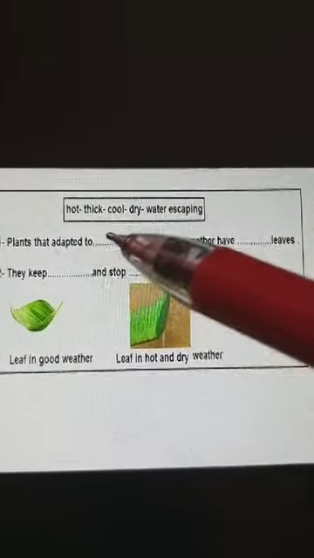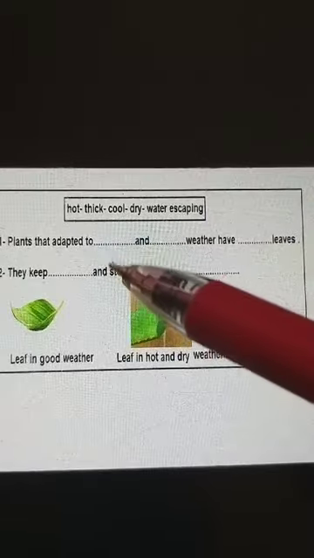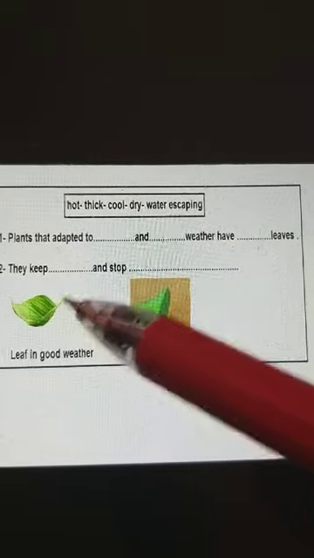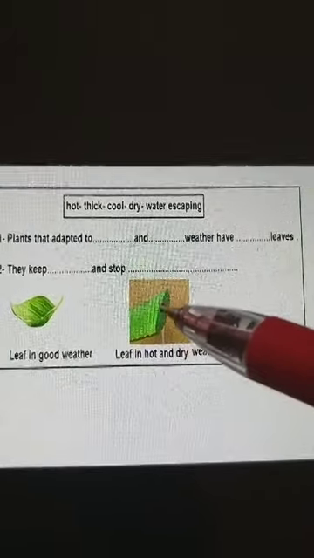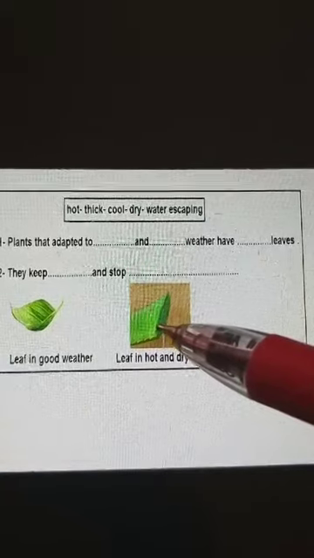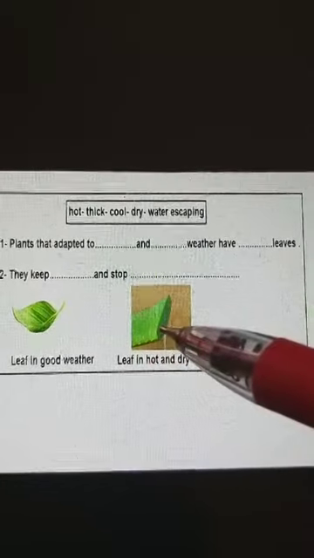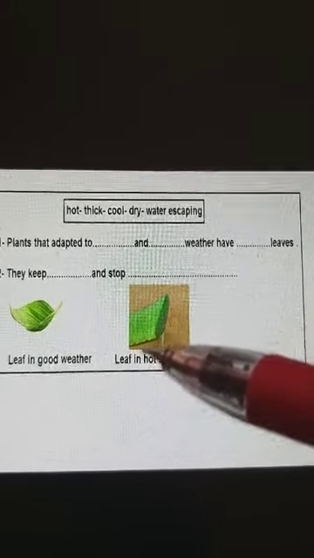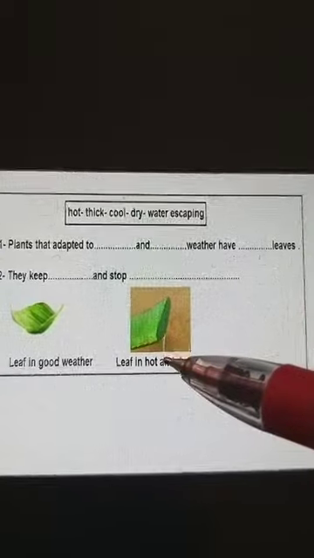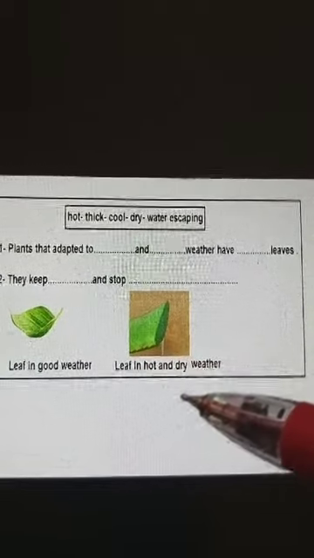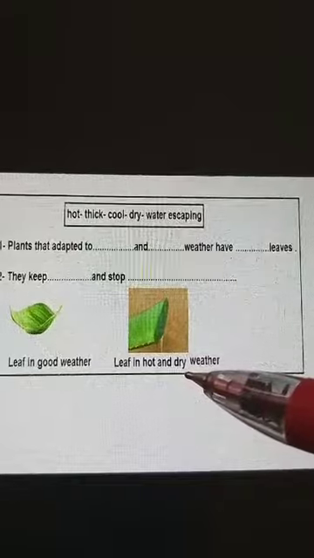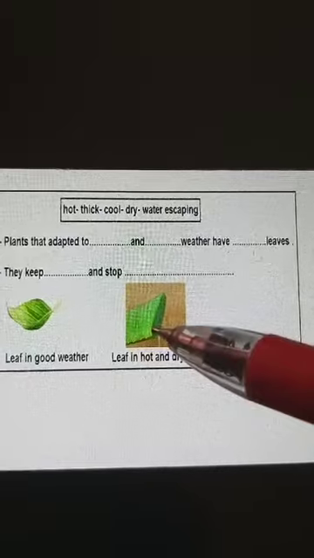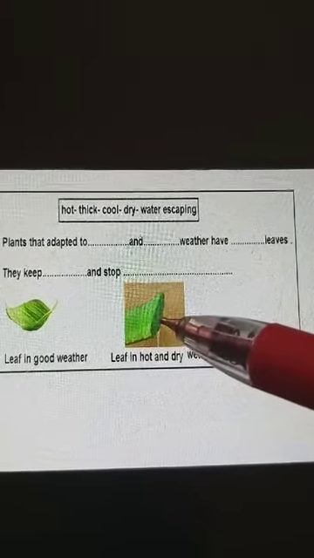Okay, the adaptation of plants in the hot and dry countries. Plants that adapted to hot and dry weather have what? They have thin leaves like this or thick leaves like this. They have thick leaves. Why? To keep cool and to stop water escaping, to save water inside them, to stay alive. Why? Because the weather is hot and dry and there is not enough water. So how can these plants live? By keeping water inside them.